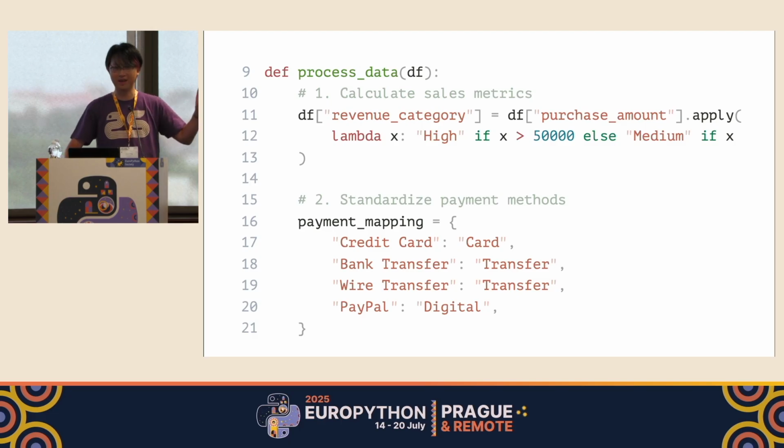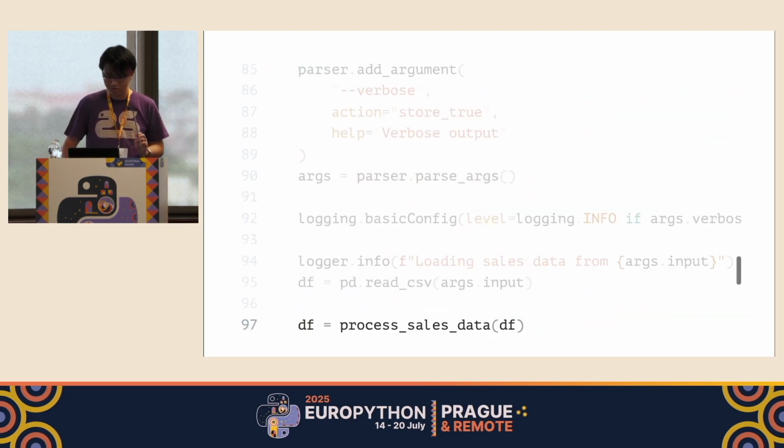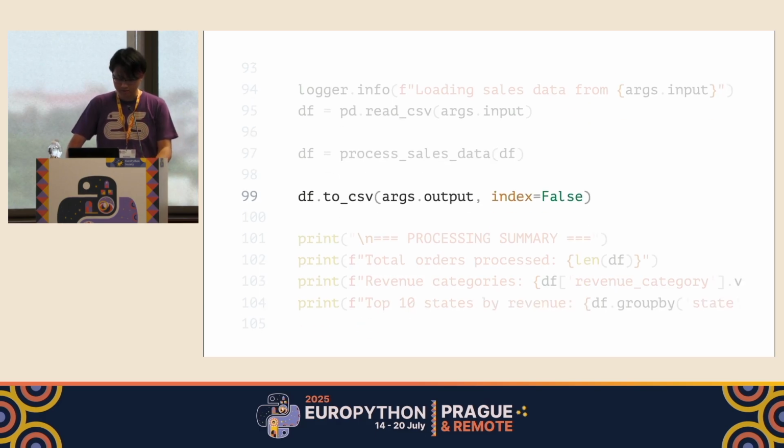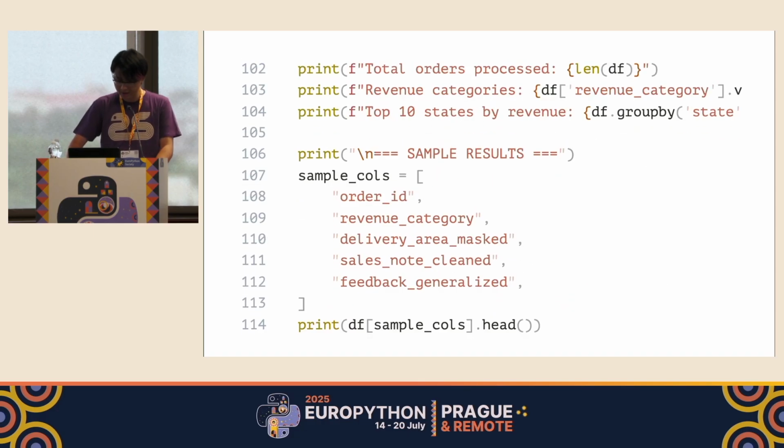You don't have to take care of the details anyway, but it applies some functions or data processing. Then the script finally writes the result back to the CSV file. And as a bonus, this also prints some statistics or some sample rows of the processed data to the standard output.